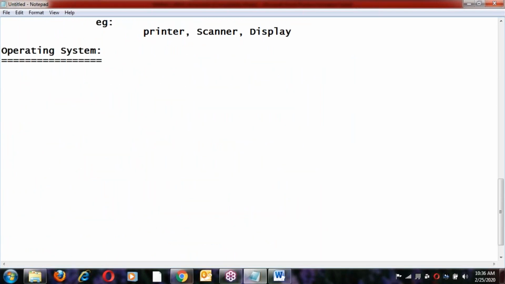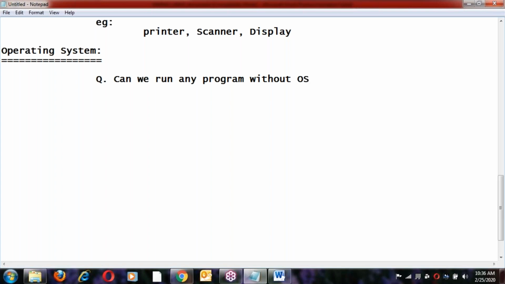What is OS? Here is a question for you, especially the new guys. Can we run any program without OS?